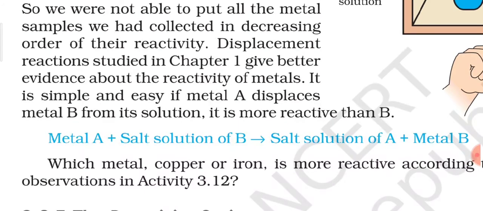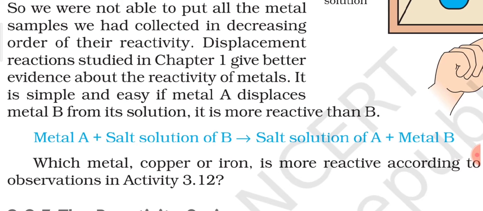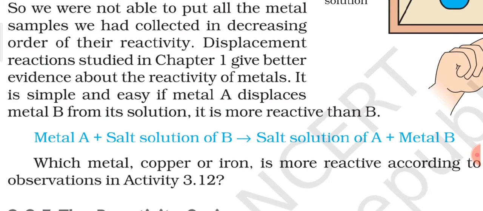As you can see, one general chemical equation is also given, which is metal A plus salt solution of metal B. Now this metal A is more reactive than metal B. That is why metal A displaces metal B from its salt solution, and it forms the salt solution of A, and metal B has been displaced, as you can see from the product. This is what we discussed in that activity also. In that activity we found that iron metal displaces copper from copper sulfate solution, and you have iron sulfate and copper metal as the product. So here we can easily conclude that iron is more reactive than copper.